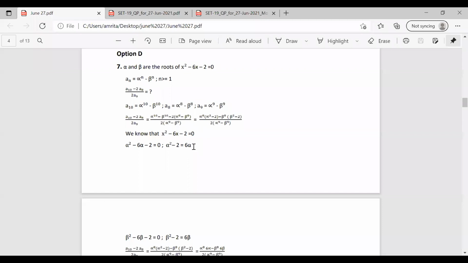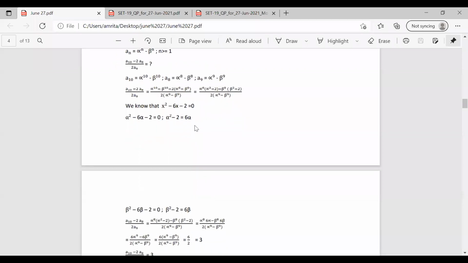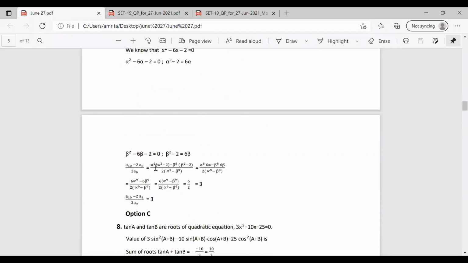So we can substitute 6 alpha and 6 beta in place of alpha square minus 2 and beta square minus 2. So (A10 minus 2A8) by 2A9 becomes alpha raised to 8 into 6 alpha minus beta raised to 8 into 6 beta, whole divided by 2 into (alpha raised to 9 minus beta raised to 9).